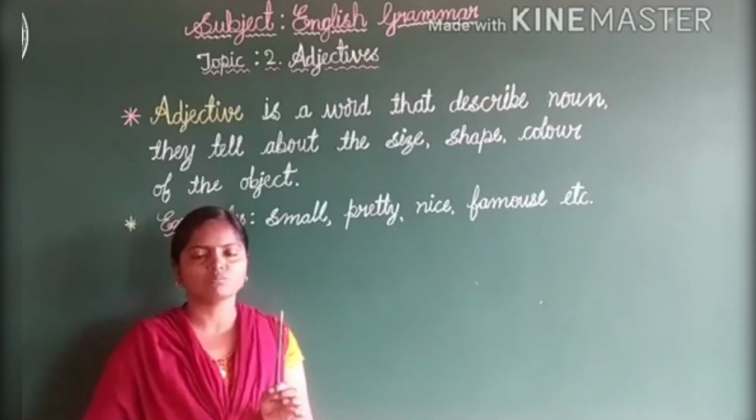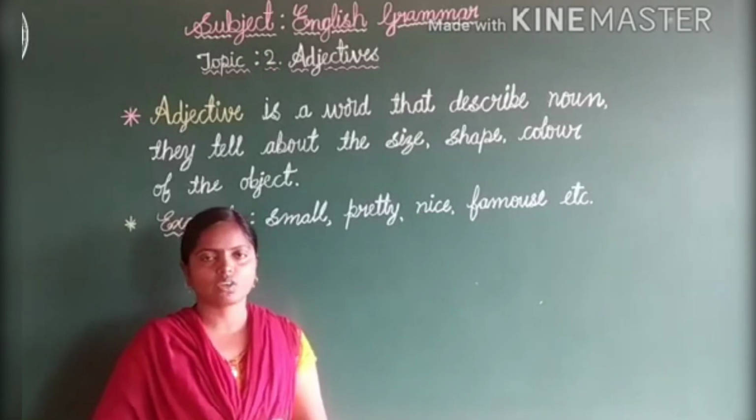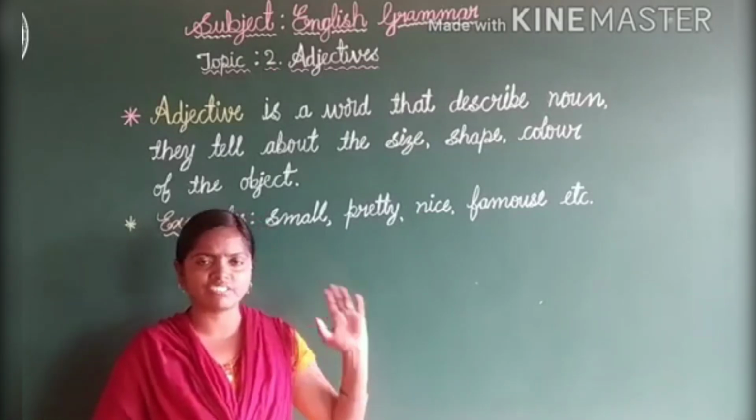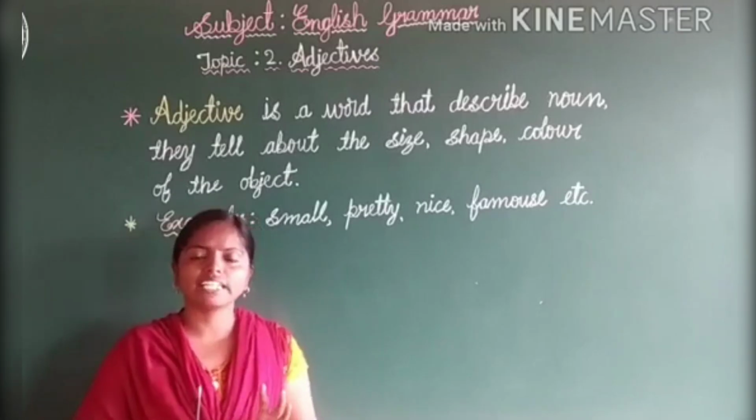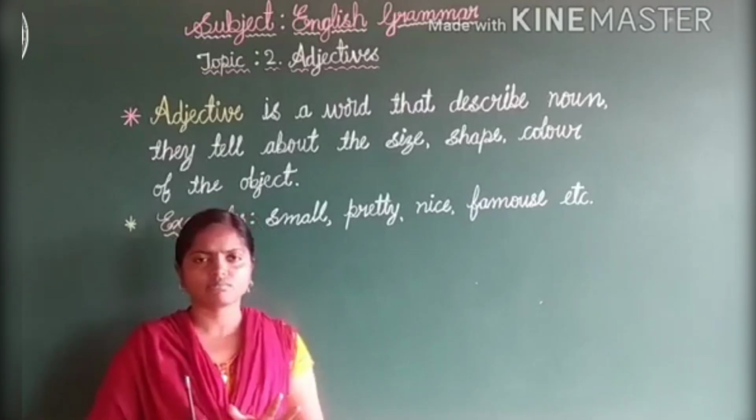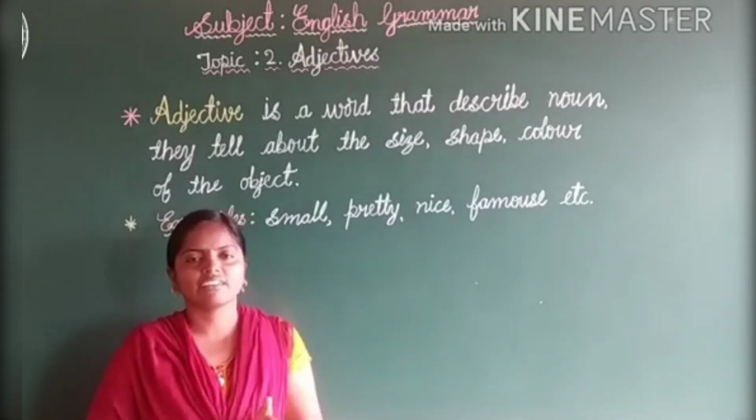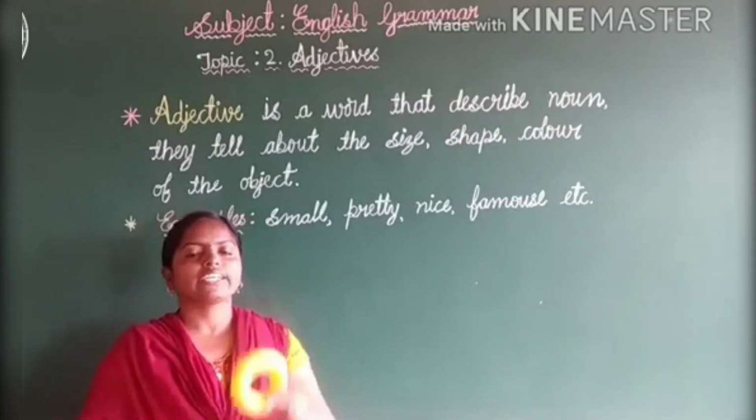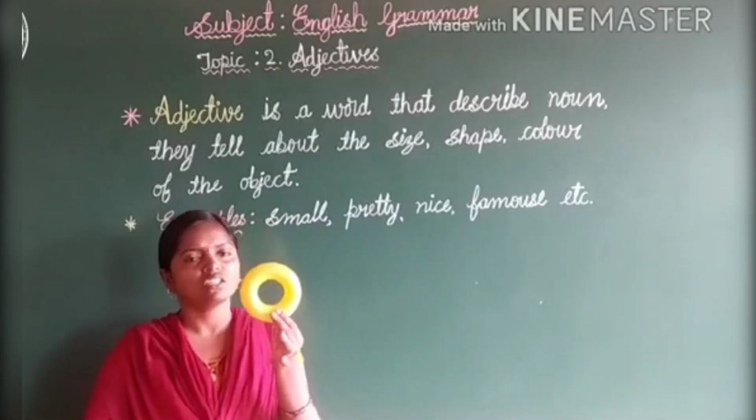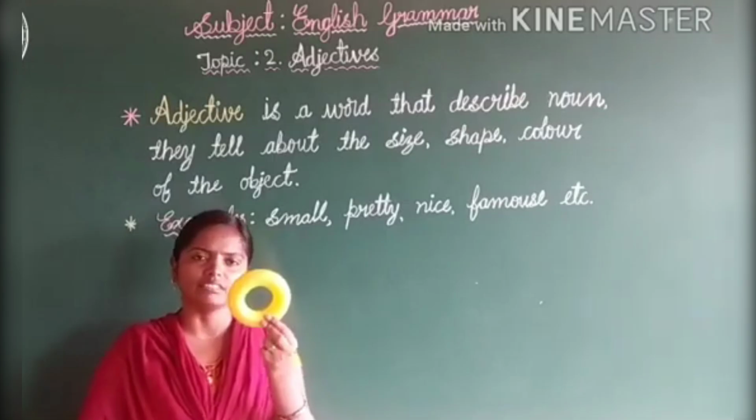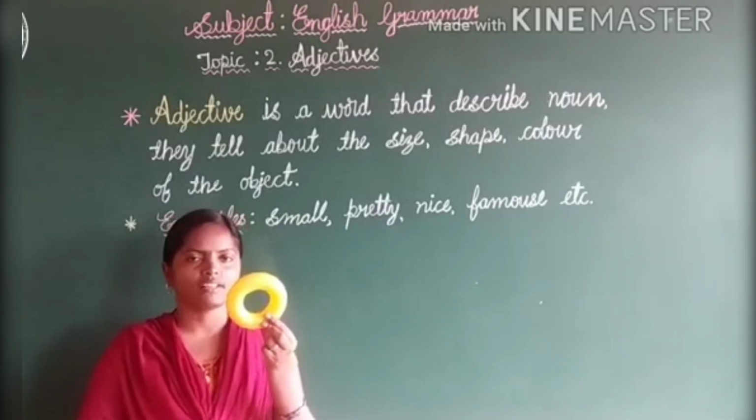Are you understanding now? So, I will tell you some more examples. I hope that you have understood that definition, right? Just one more time: adjective is a word that describes the nouns. They tell you about the size, shape, color of the object. Are you watching the thing now? This is the one thing, right? So we are putting the name. This is the ring. A plain thing, right? This is a ring ball.